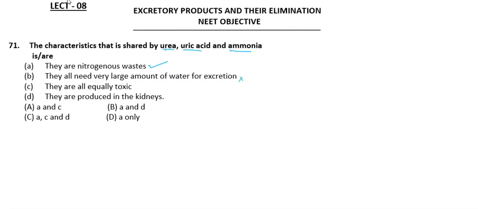No. Out of these three, urea, uric acid and ammonia, we know that uric acid is the least toxic, and this uric acid requires less water to eliminate it.